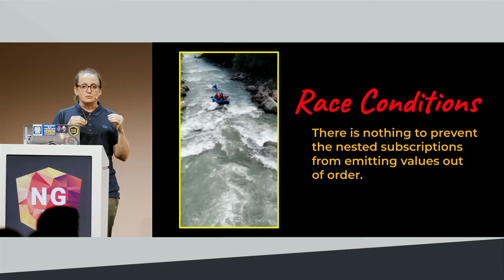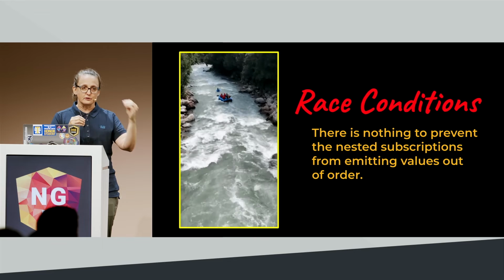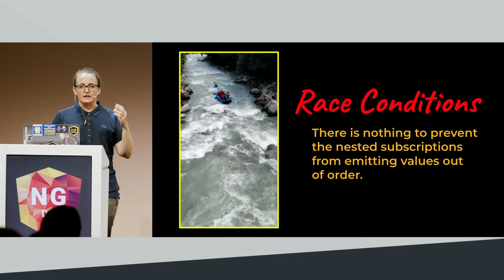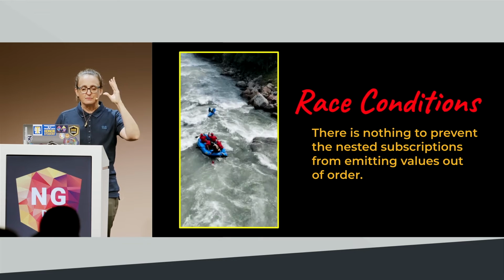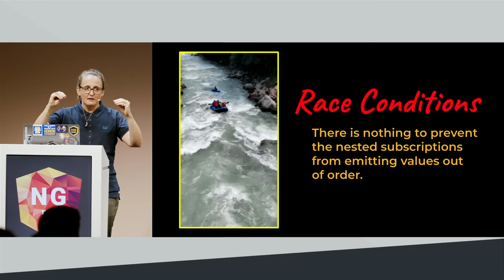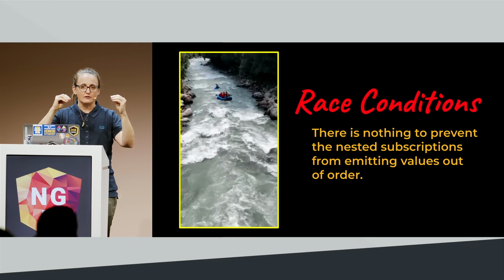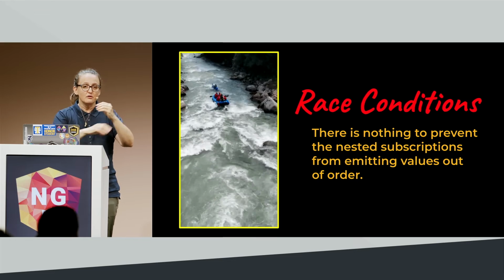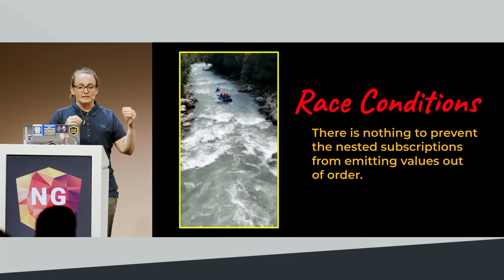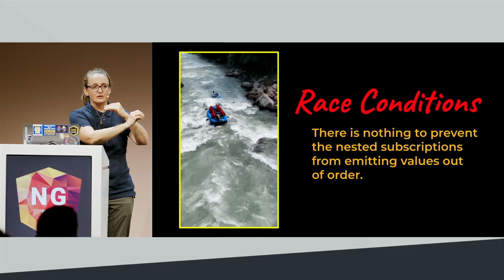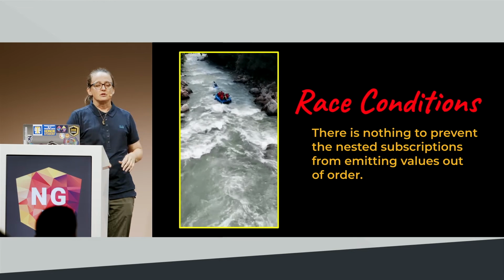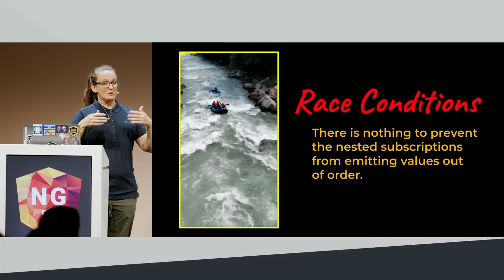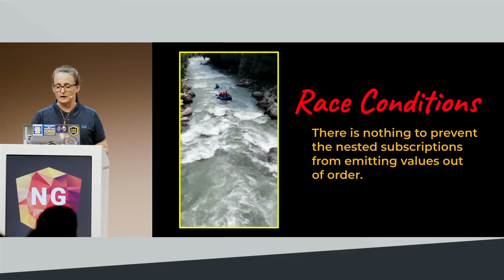When you nest subscriptions, there's nothing to guarantee that the first subscription is going to return before the second subscription. So if I release the first value that comes through is my kayak, and then I release my raft, there's nothing to control that kayak from capsizing, from stopping for lunch on the side of the river, right? That raft can overtake that kayak at any point. And then when the kayak comes in, it's going to overwrite the values that we thought we were going to have from the raft. So you end up with mismatched values in your component. And these bugs don't happen very often, but when they do, it's really confusing to track down, right?